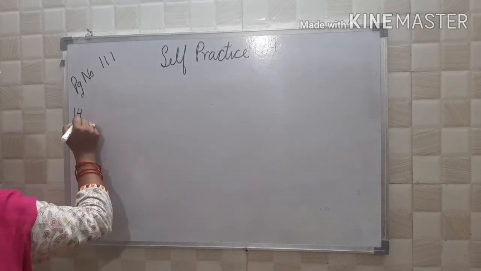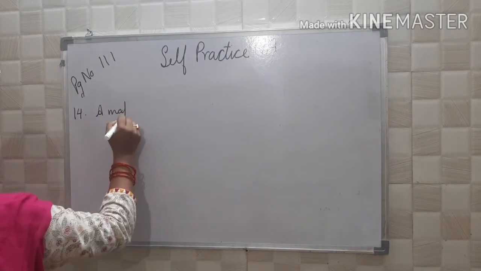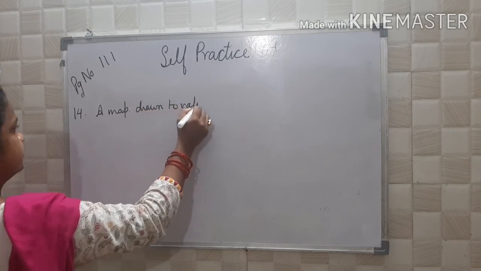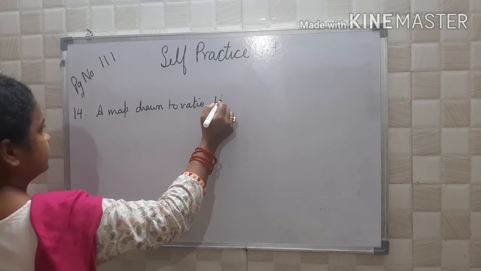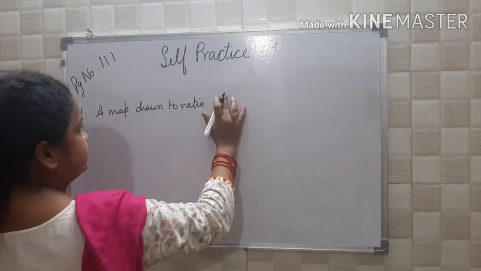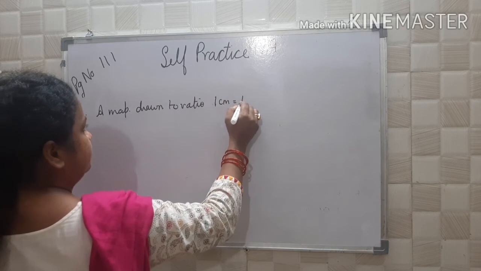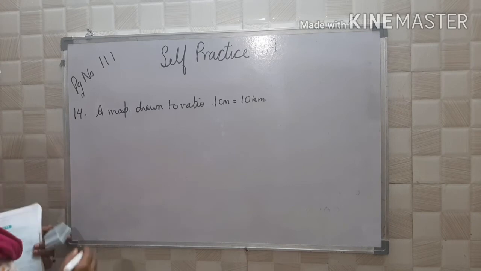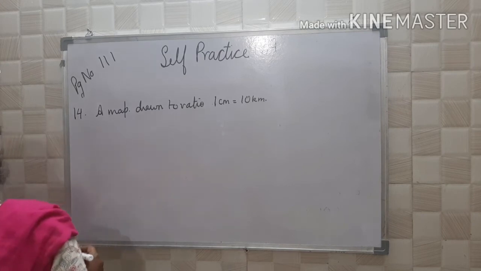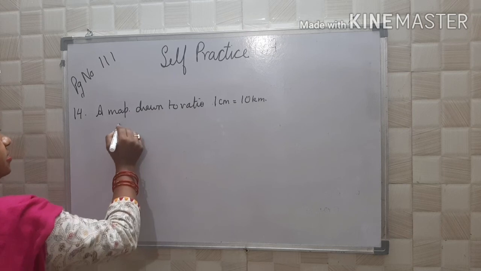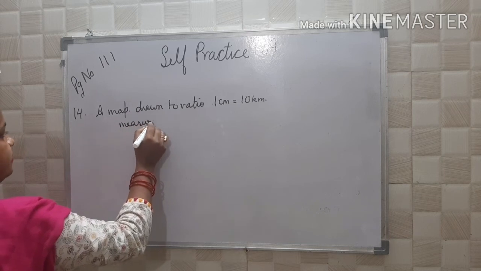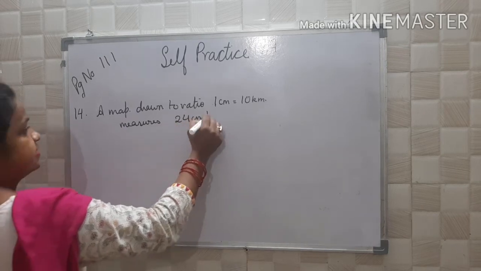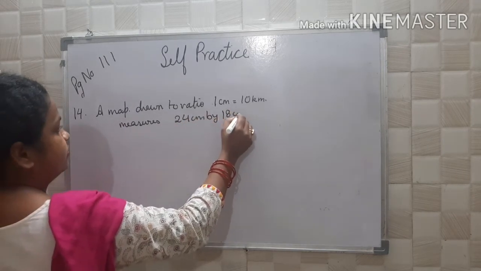So a map is drawn to the ratio 1 centimeter is equal to 10 kilometer. Measures: what are the measures given? 24 centimeter by 18 centimeter. So what will be?